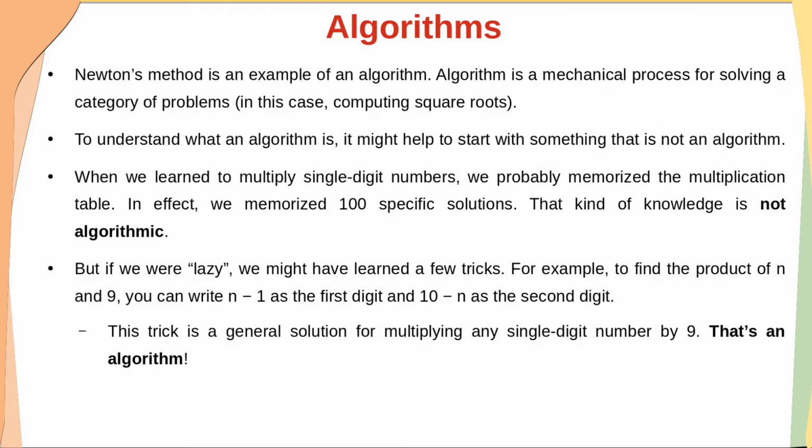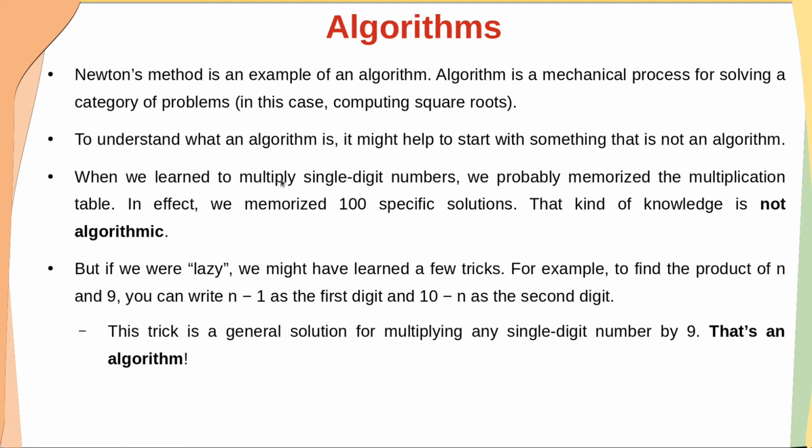So we'll start algorithms. Dear students, Newton's method is an example of an algorithm. Because what is an algorithm? An algorithm is a mechanical process for solving a category of problems, like in this case computing square roots. To understand what an algorithm is, it might help to start with something that is not an algorithm. Before we tell what is an algorithm, let's see what is not an algorithm.